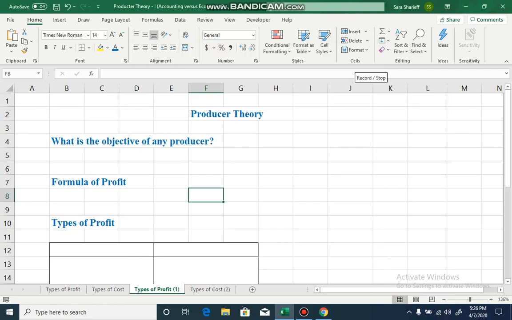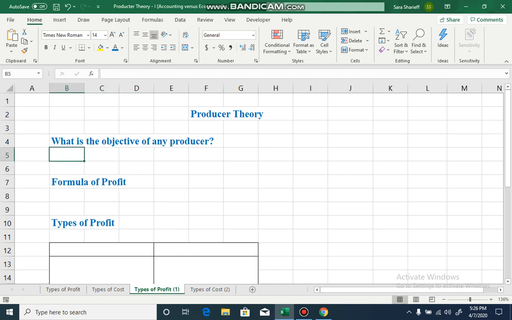Alright, now we are going to begin our next topic, which is producer theory. And this topic is going to last maybe for the next 5 sessions, right? Now, my first question is, what is the objective of any producer? Remember, we're talking about a capitalistic economy. What is the objective? What does any producer want? To make more and more profit.